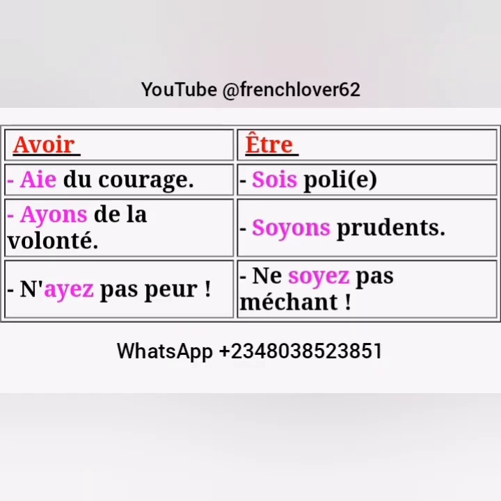Okay, you should note that with avoir and être, there is an exception. Now they are auxiliary verbs. If you don't know how to conjugate avoir and être, still check my channel. You will see a video on how to conjugate avoir and être. That's the verb to be and the verb to have. Okay, so these ones are exceptions, like they are conjugated in a special way in the imperative tense.